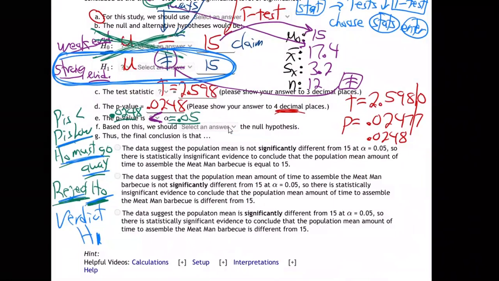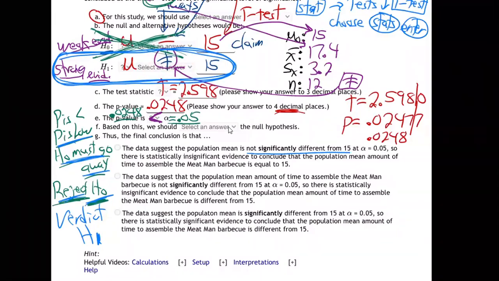Let's see, which of these four does it say? Well, first off, are we going to say not significant? Oh, wait a minute. Is it not significantly different from 15? Yeah, that's what we said right here, right? No, it is different, isn't it? We're saying it's not equal. So it is different.